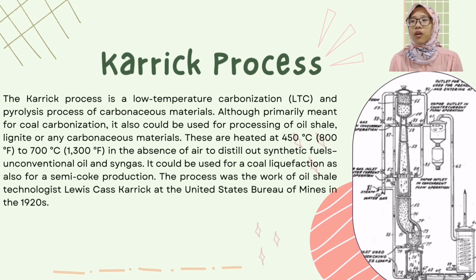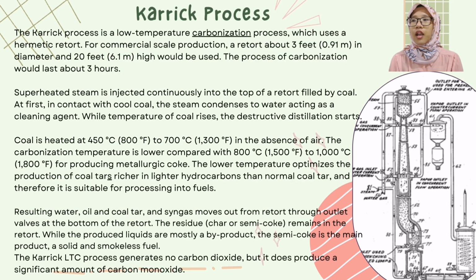The process was the work of oil shale technologist Louis Cassius Trent at the United States Bureau of Mines in the 1920s. The Kraak process is a low-temperature carbonization process which uses a hermetic retort. For conventional scale production, a retort about 3 feet (0.91 meter) in diameter and 200 feet (6.1 meters) in height will be used. The process of carbonization would last about 3 hours.